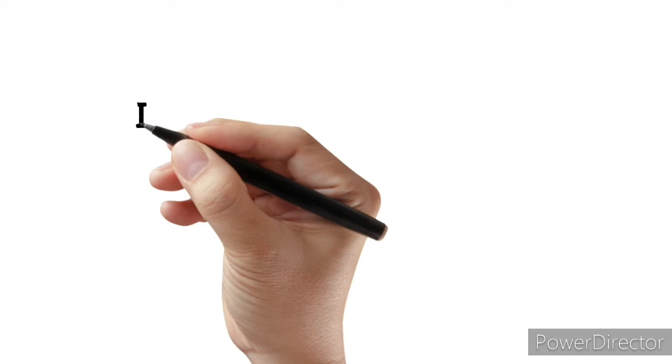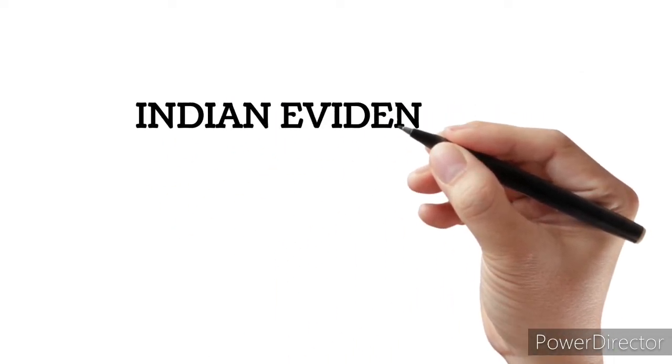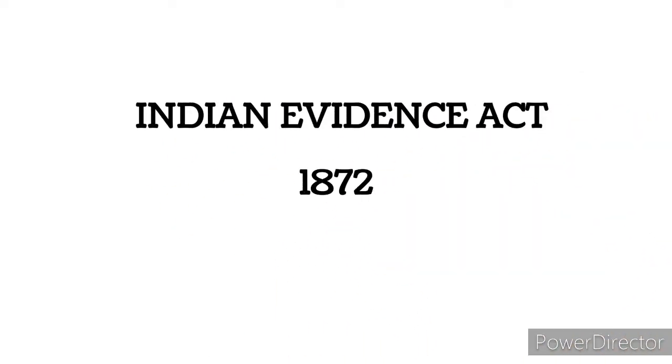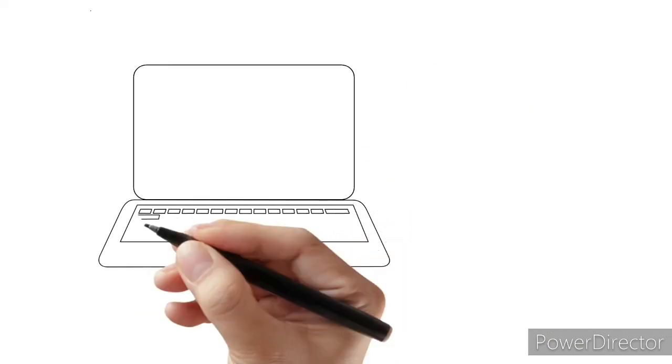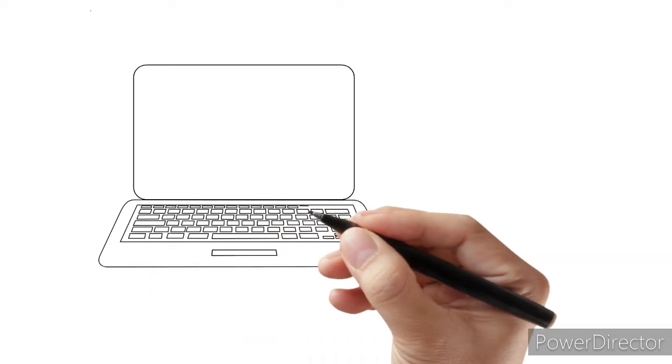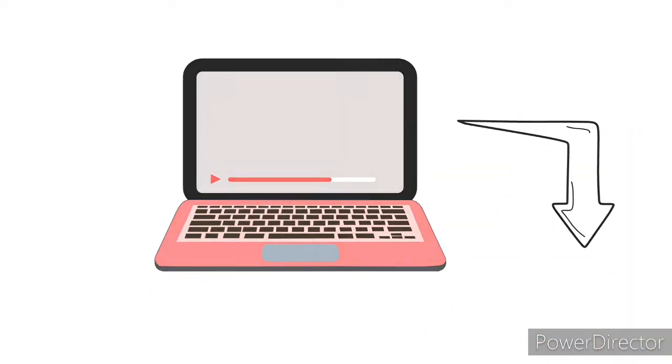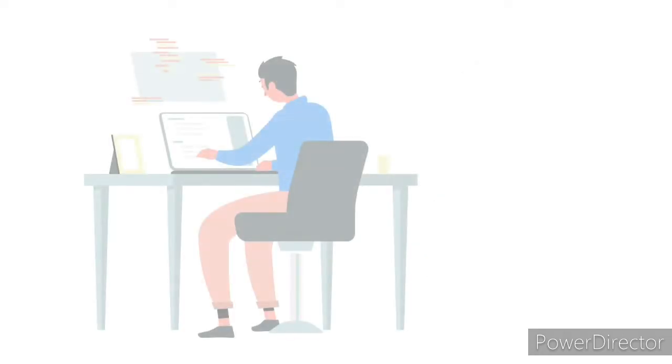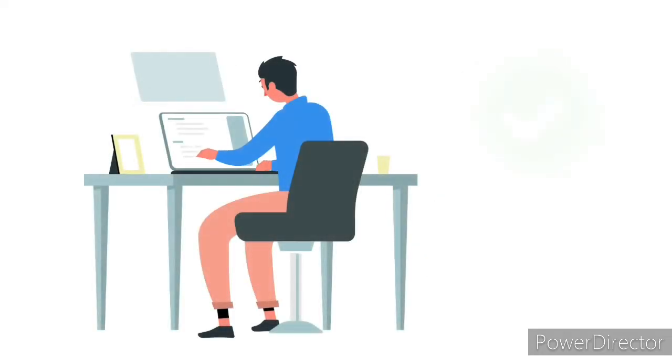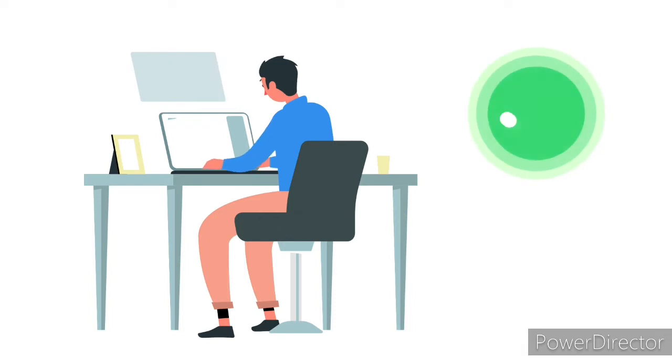In the previous video we had discussed chapter 3 and chapter 4 of the Indian Evidence Act of 1872. If you have not seen that video, you can go and check it. The link is in the description below. In today's video we will start chapter 5 that deals with documentary evidence. We'll go through the chapter and try to understand it.